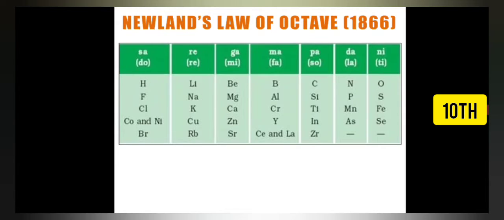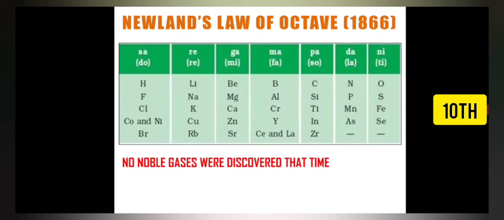One more important point is that he did not consider the noble gases, like neon, argon, krypton, because at that time they were not discovered. Only these elements were discovered, and he was able to place them into this table.